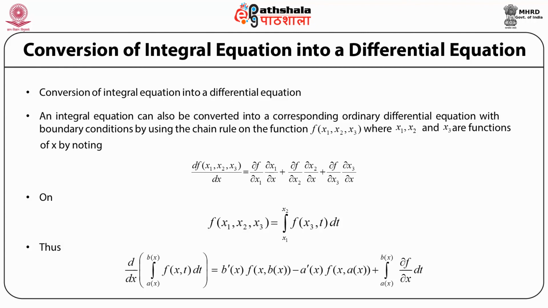And this is a useful result which is required for the conversion of an integral equation into a differential equation.